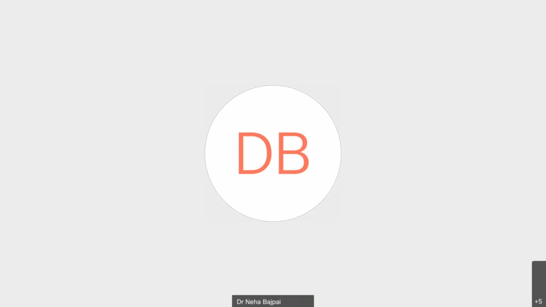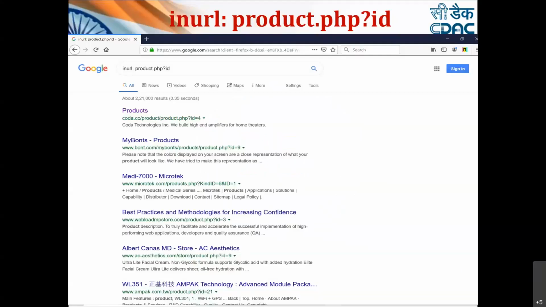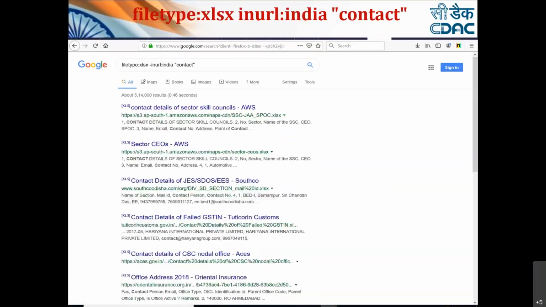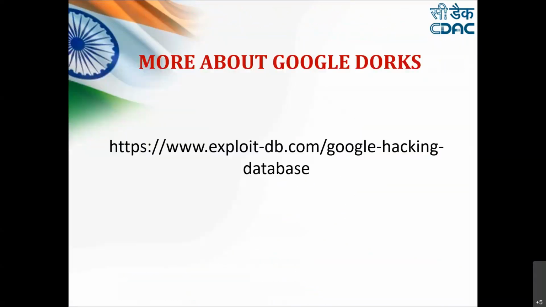You can also just type Google Hacking Database and you'll be able to get a list of operators and more. So this is the URL from where you can actually get the list of all the operators which are used by hackers and penetration testers.